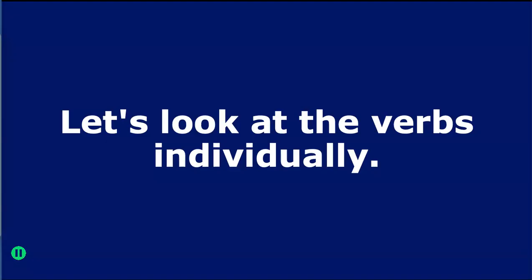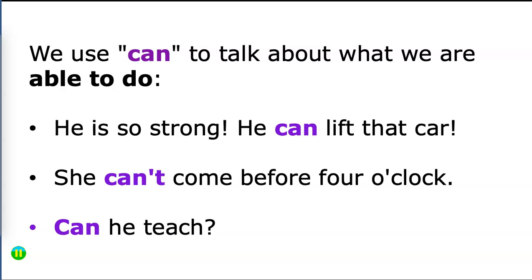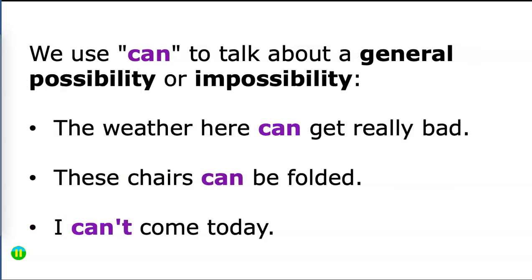Let's look at the verbs individually. Now here's where you need to take detailed notes. We use can to talk about what we are able to do. For example, he is so strong, he can lift that car. She can't come before 4 o'clock. The negative means she is unable. Last one, can he teach, is a question. Does he have the ability to teach?